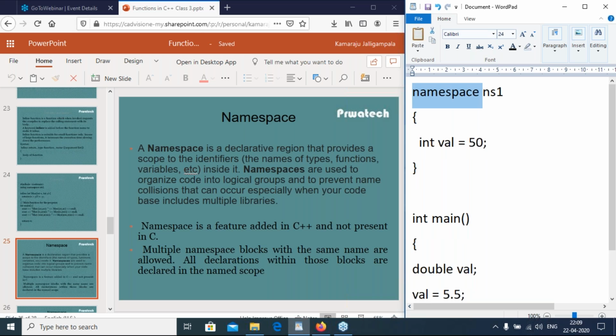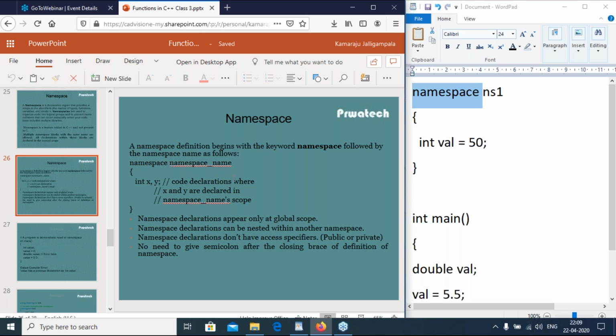A namespace is a declarative region that provides scope to the identifiers. Identifiers are either names of types, functions, or variables inside it. Namespace is a feature added in C++, not present in C. Multiple namespace blocks with the same name are allowed. All declarations within those blocks are declared in the same namespace scope.